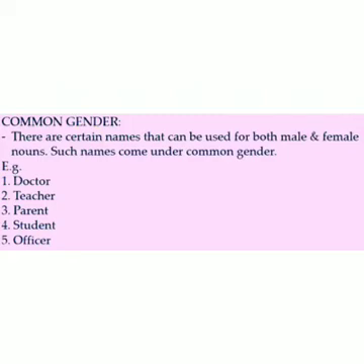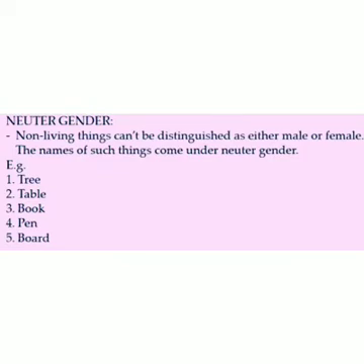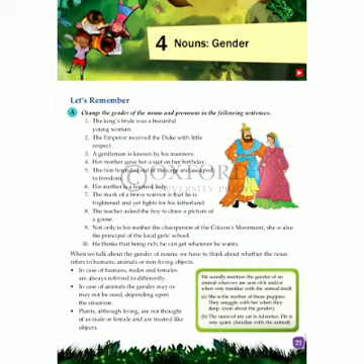Now, neuter gender. Non-living things cannot be distinguished as male or female. The names of such things come under neuter gender. Example, tree, table, book, pen, board, etc.